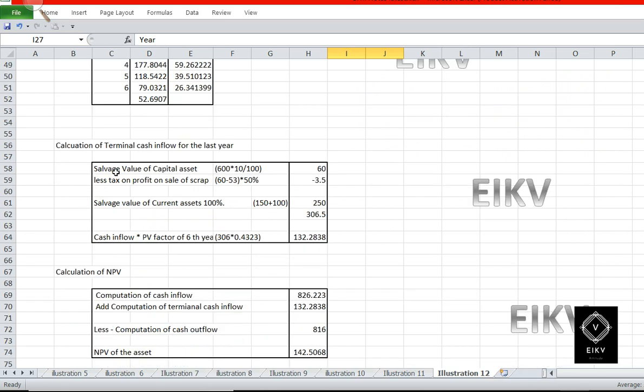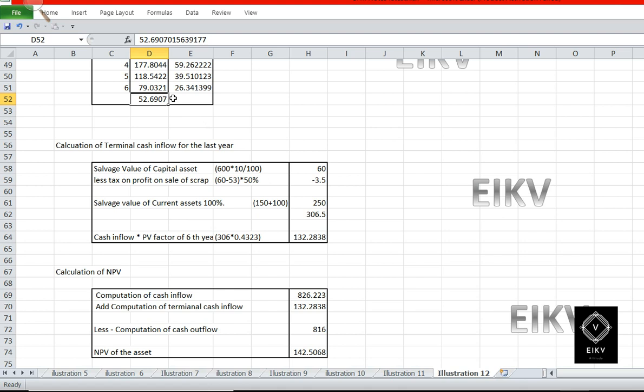Okay, after that we need to compute the terminal value of the cash inflow for the last year. For that it is given in the question that the salvage value of the capital asset will be 10% of the total capital investment value, which is 600 multiplied by 10%, which is 10 by 100, we will get 60. Okay, less tax on profit on sale of the capital asset, which will be 60 minus 53. 60 is the salvage value of the asset, and 53 is the written down value of the asset.